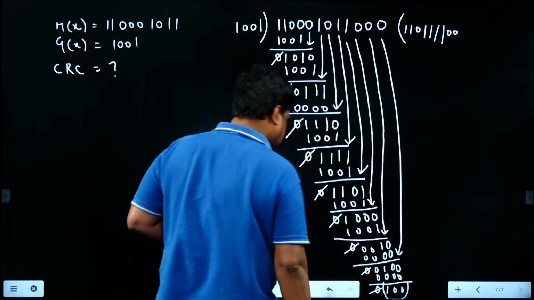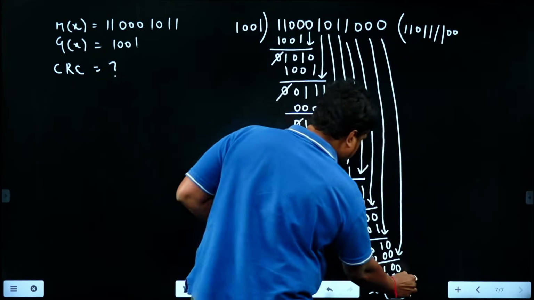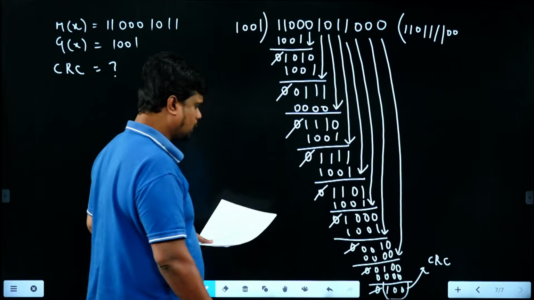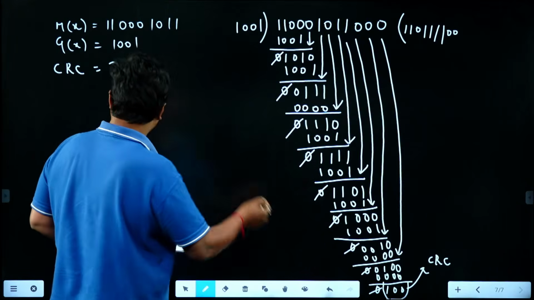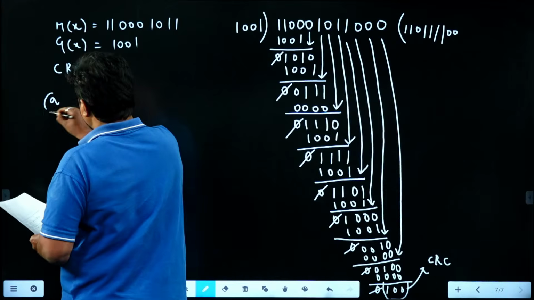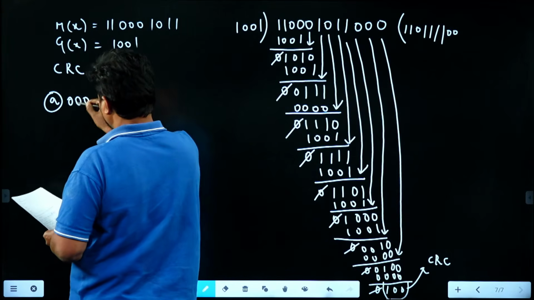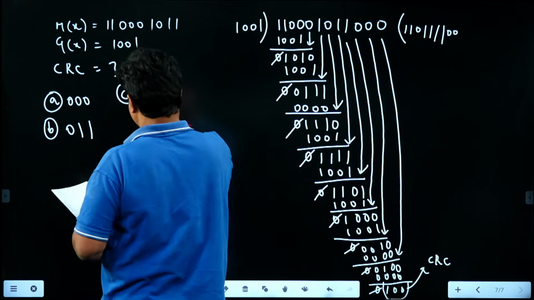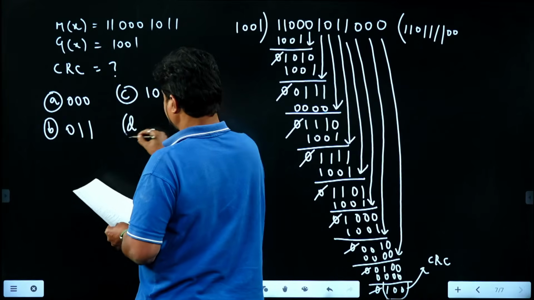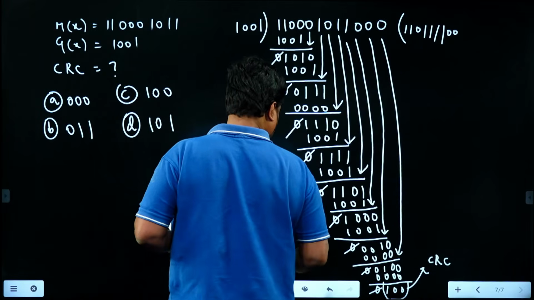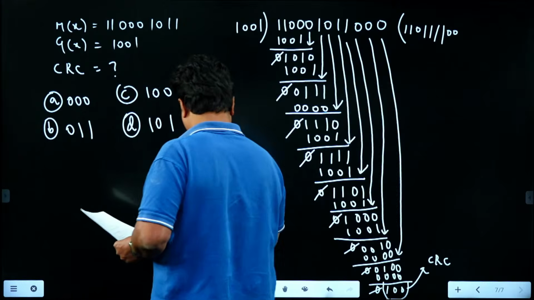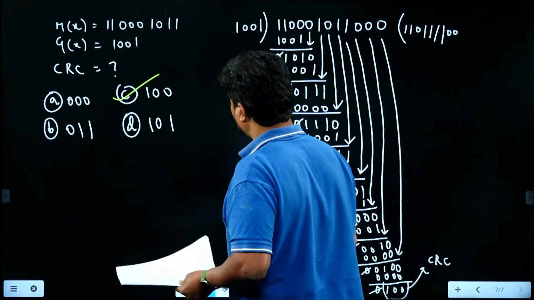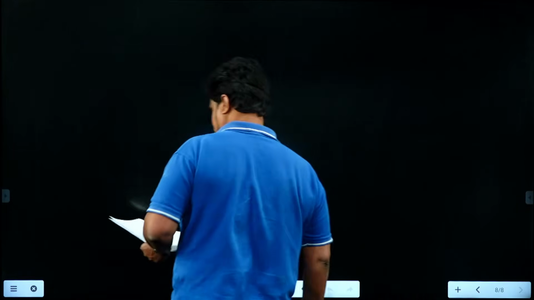So 100 is the remainder. You know that in CRC, the remainder at the sender after the modulo 2 division technique is called the CRC. According to the options, option A is 000, option B is 011, option C is 100, option D is 101. So what is the answer for this question? 100. So option C is the answer. Okay, let's move to the next question.